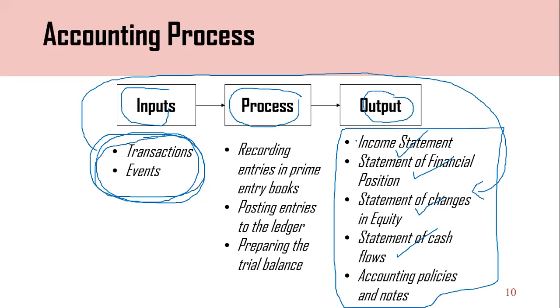So we should have a process. Right? In this process you can see recording entries into primary books. We need to record in primary books.